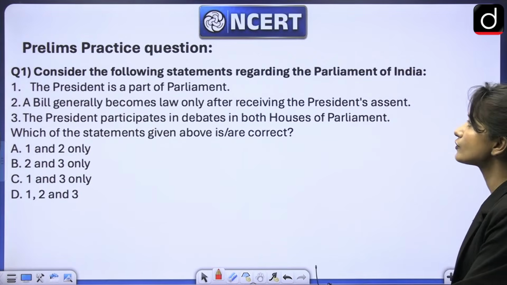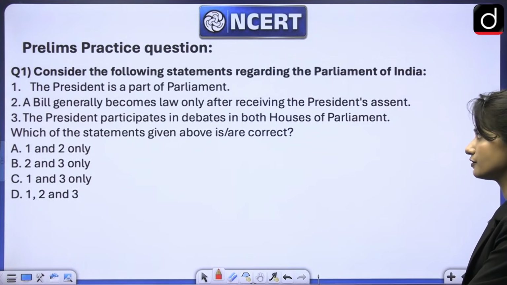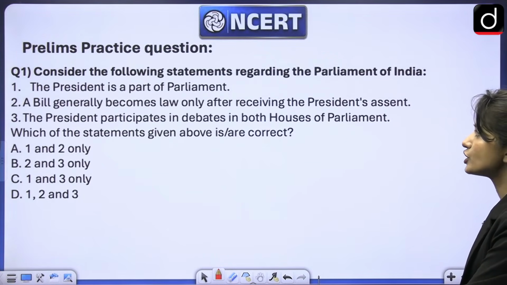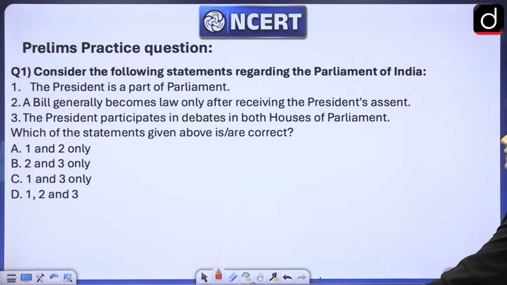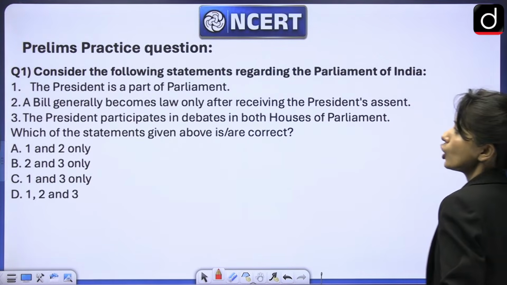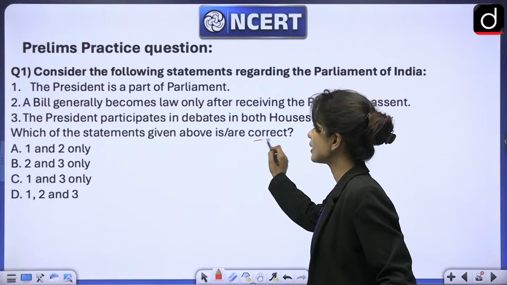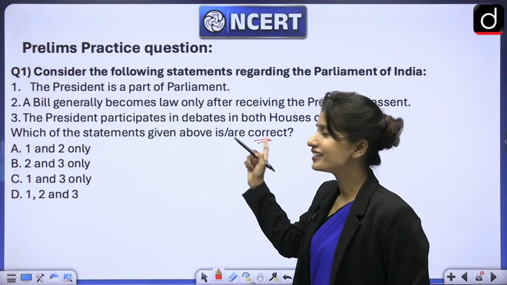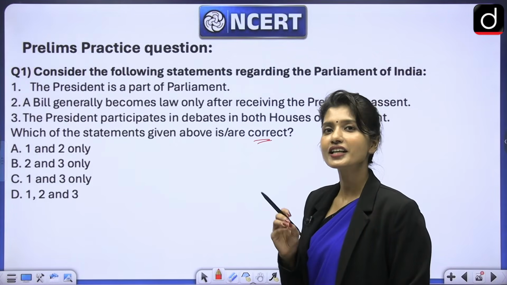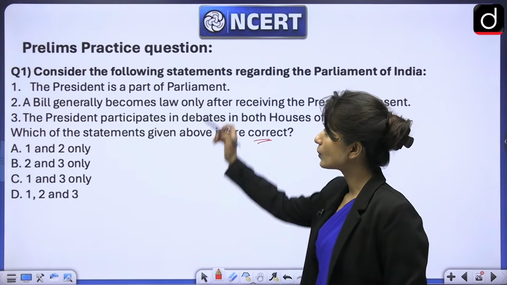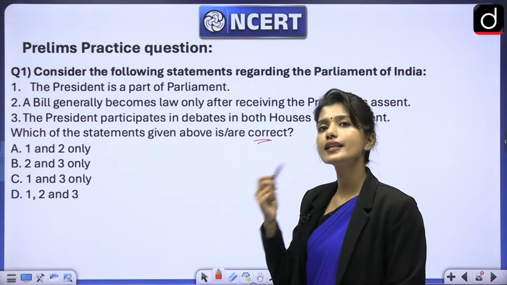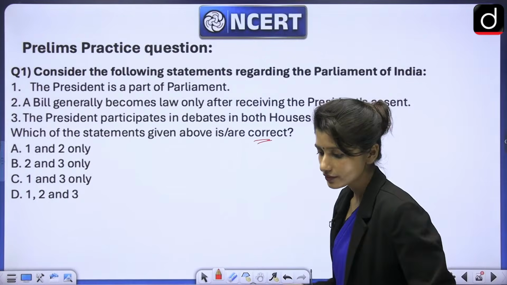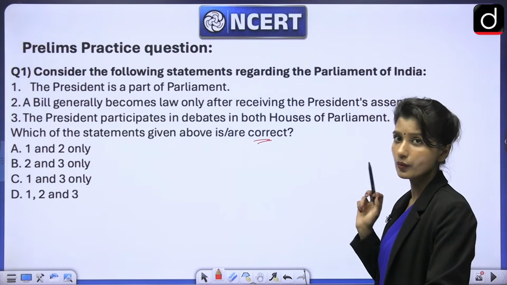It says, consider the following statements regarding the Parliament of India. First, the President is a part of Parliament. Second, a bill generally becomes law only after receiving President's assent. Third, the President participates in debates in both the houses of the Parliament. Which of these is right? That you have to answer, but you don't have to answer right now. I want the answer in the comment section because I also want an explanation. If you say that one of these is wrong, you'll have to tell me why that is wrong. Okay? So you will answer this in the comment section. I will be waiting for you.